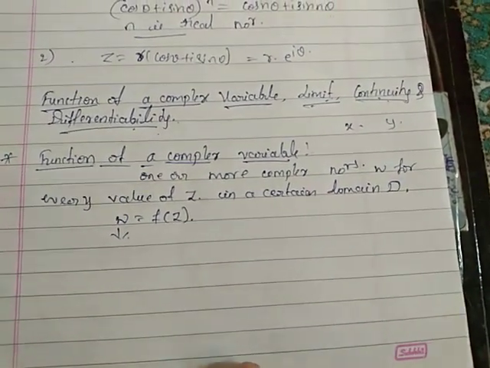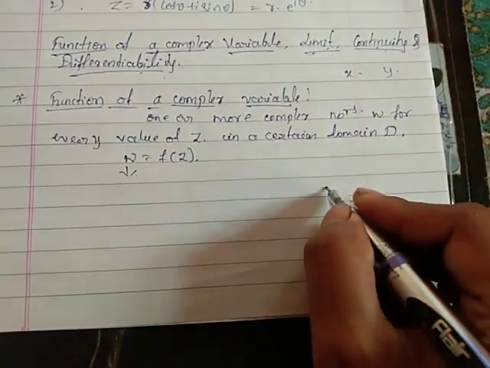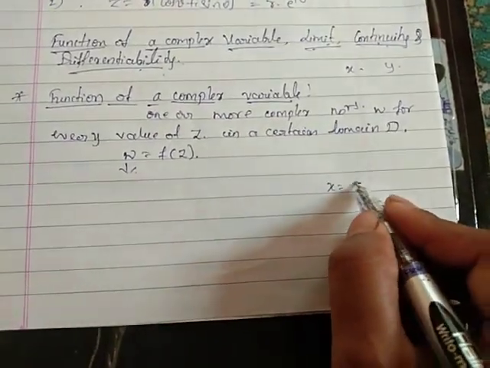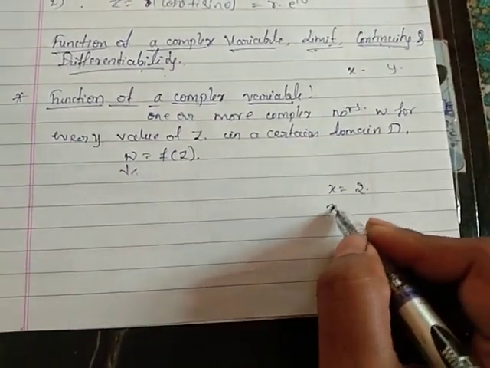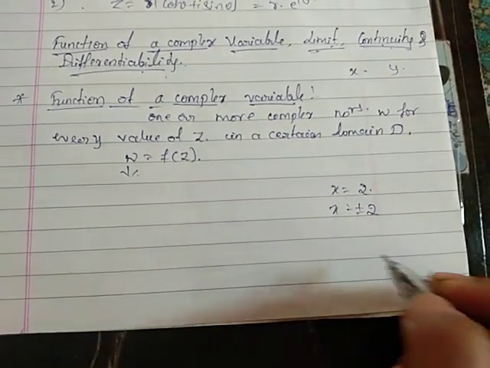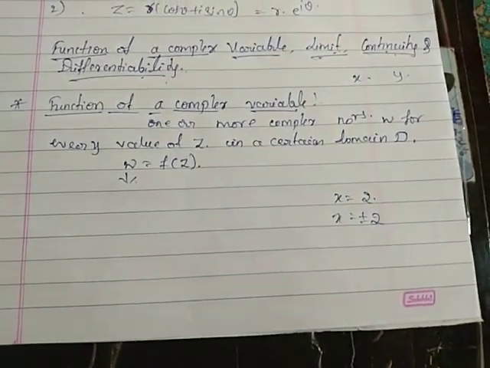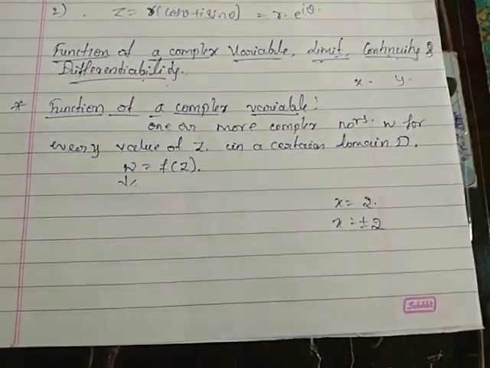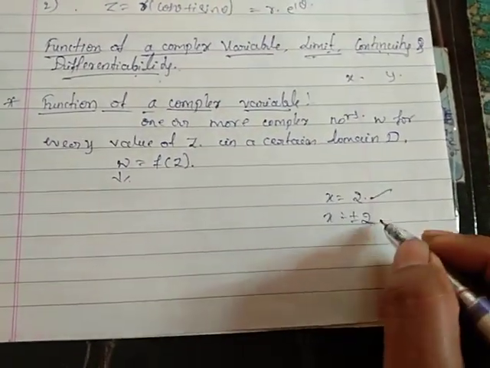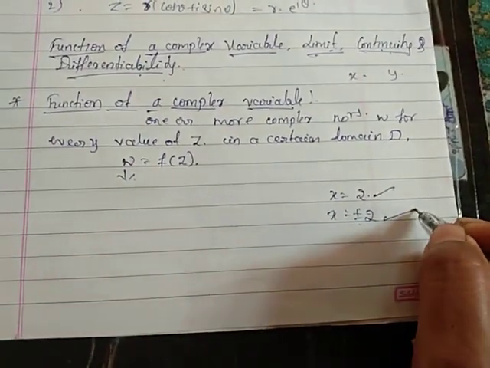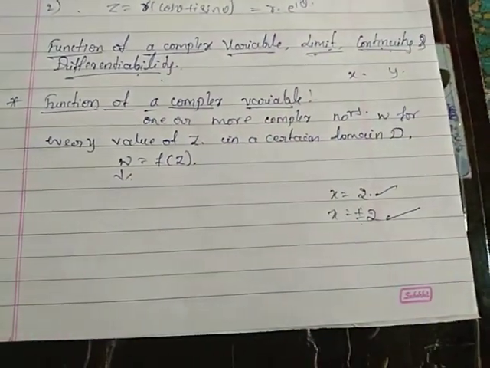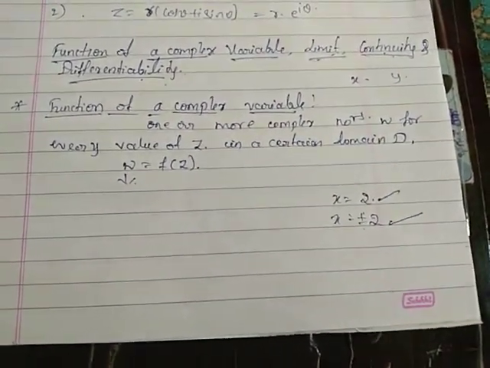Single valued and many valued function means, you know that suppose you find the value of x equal to 2 or x equal to plus or minus 2, that indicates single valued and many valued function. It is single valued, and it is plus or minus 2 valued. That is the meaning of single valued and many valued functions.